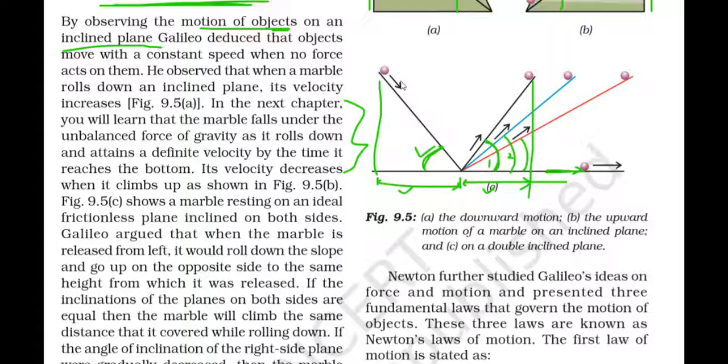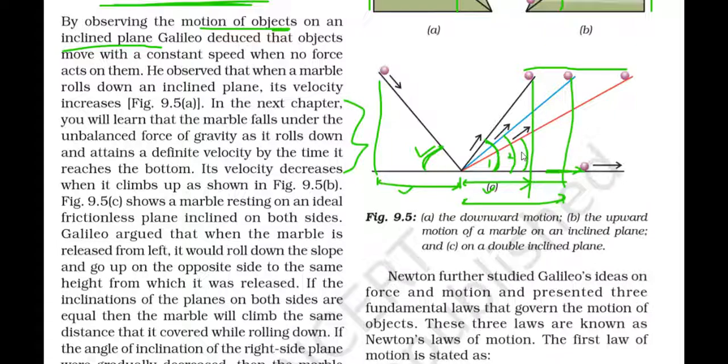But the ball has to attain the same height. This height should be the same. So to attain this height, it has to travel more horizontal distance. Horizontal distance should be more.